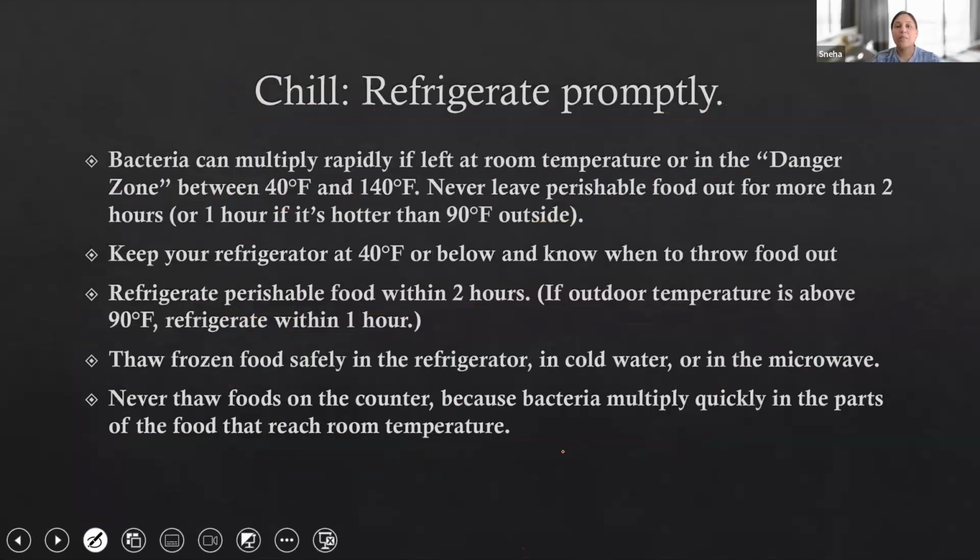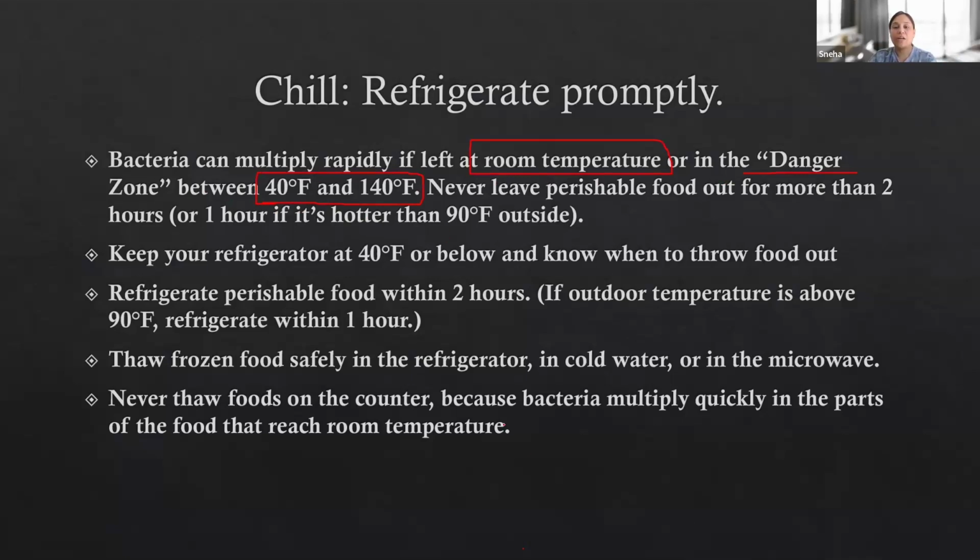Okay. Then about chilling: refrigerate promptly. Bacteria can multiply rapidly if left at room temperature. Remember, this is called the danger zone. Room temperature is the danger zone. Now, what is the temperature? Room temperature means what temperature? 40 degrees Fahrenheit to 140 degrees Fahrenheit is considered the danger zone.